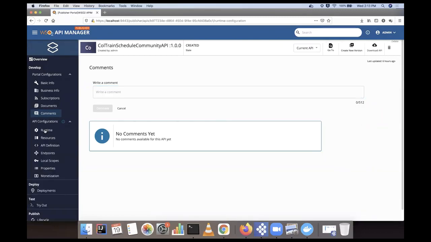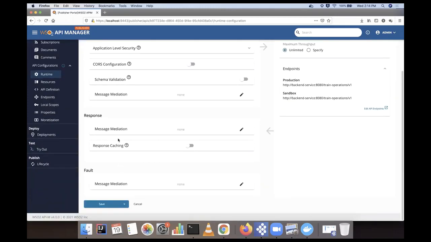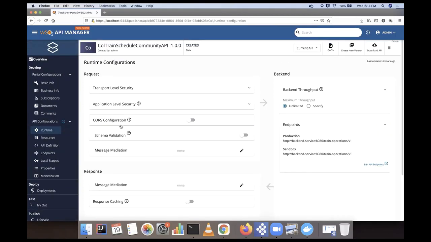Then we have the runtime configuration. In this section, we have split it into three parts: the request path, response path, and the fault path, separated for ease of use. Then we have subcategorized them into transport level security, application level security, CORS configuration, schema validation, and message mediation.